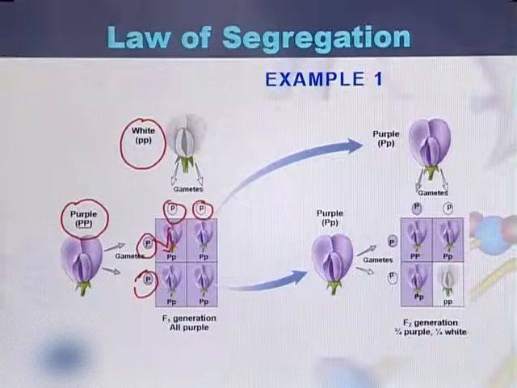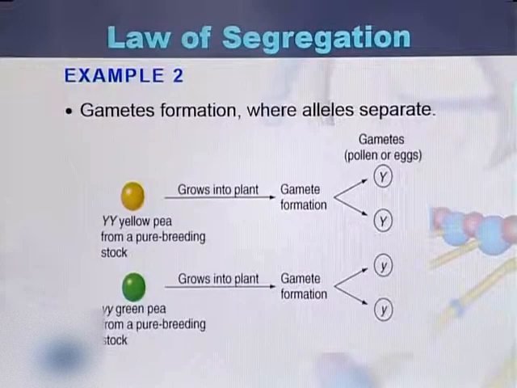So here will be capital P and small p. All the plants produced in the F1 generation will be heterozygous, one capital P and one small p. So this is the process of the law of segregation: during gametogenesis the gametes first separate from each other, and at fertilization they unite with each other. If we take another example to explain the law of segregation, here is the second example.